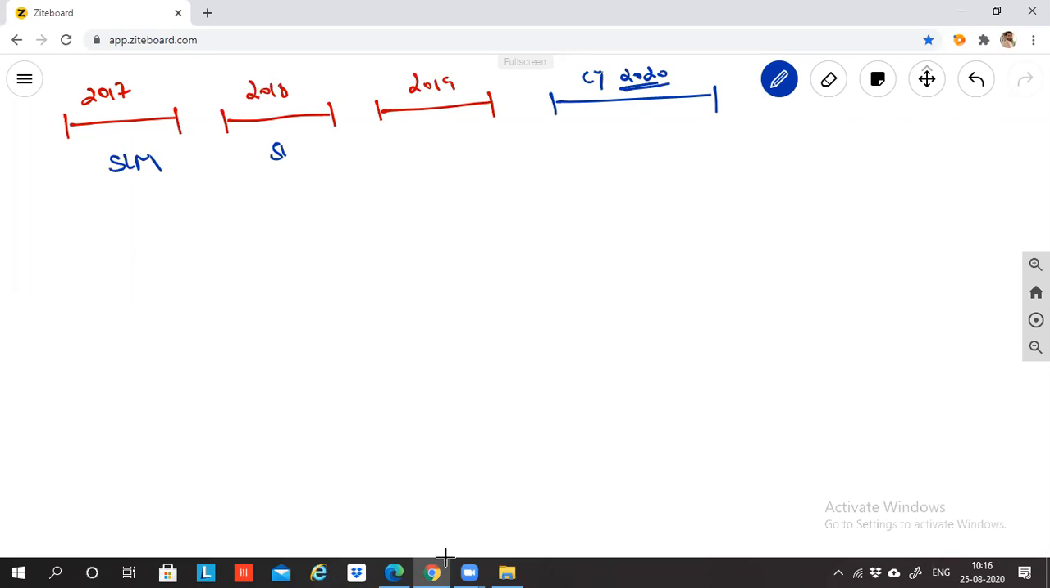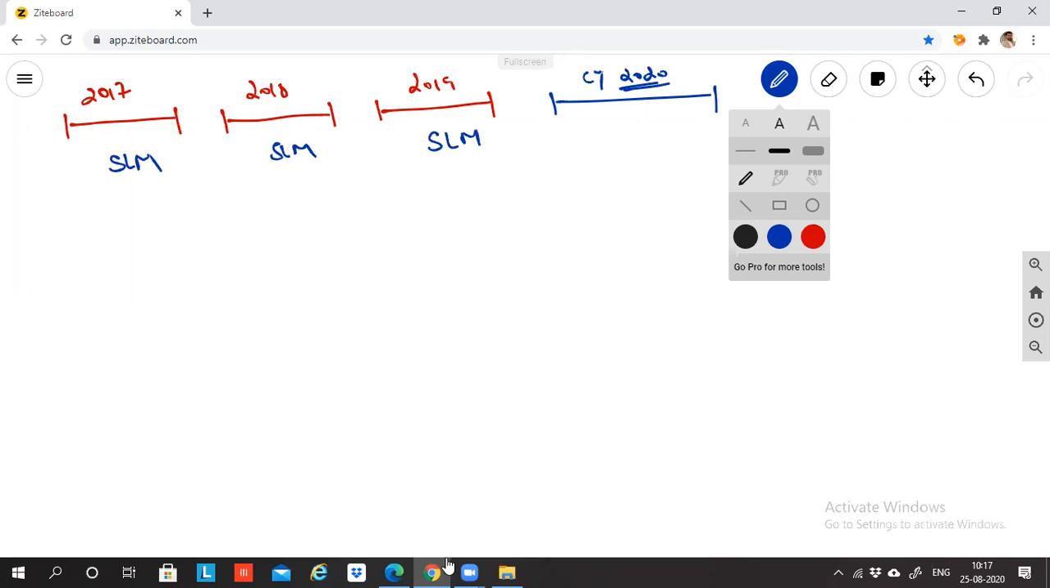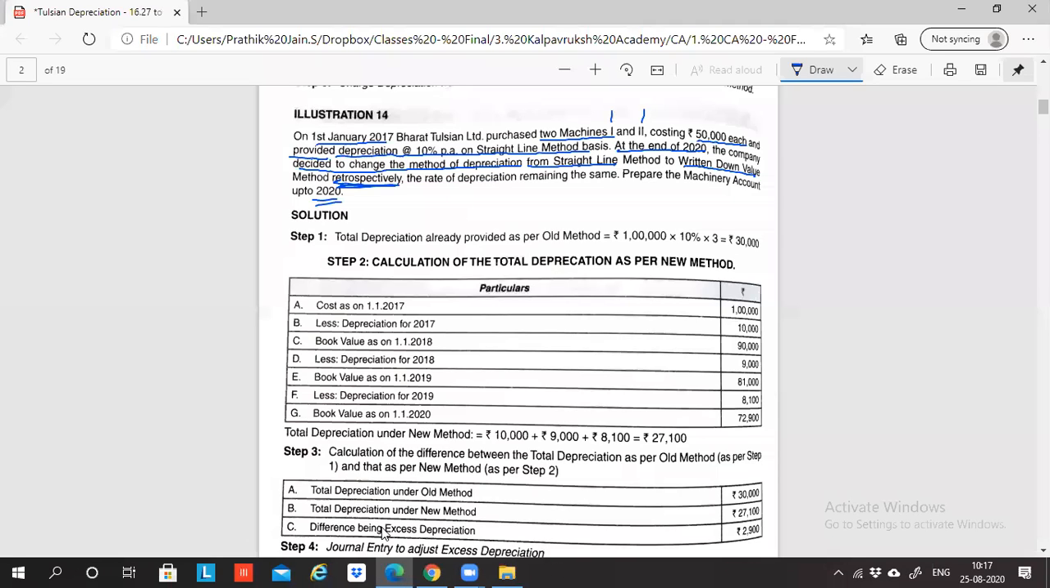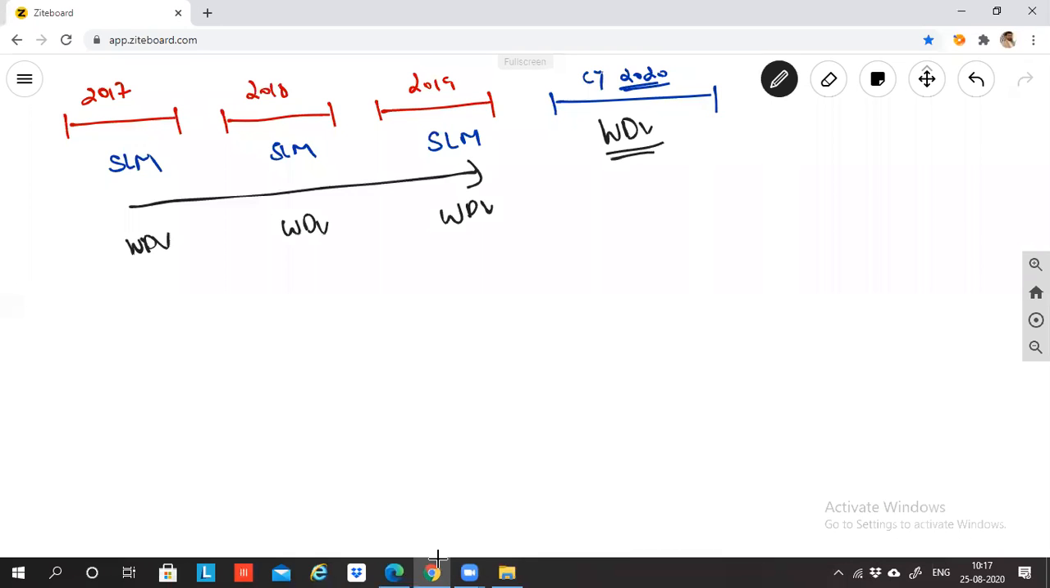Sir, the SLM method was applied. So far the SLM method was applied. In 2020, they decided to shift to the WDV method, that too retrospectively. Okay, now what should I do? What is step number 1? Step number 1: you should calculate and tell me the depreciation under the SLM method.